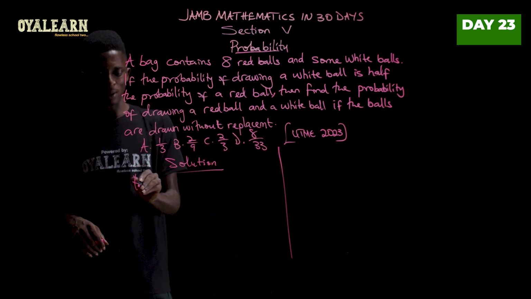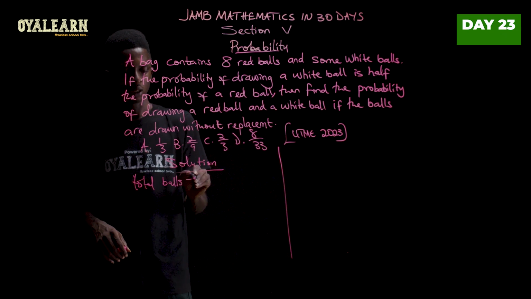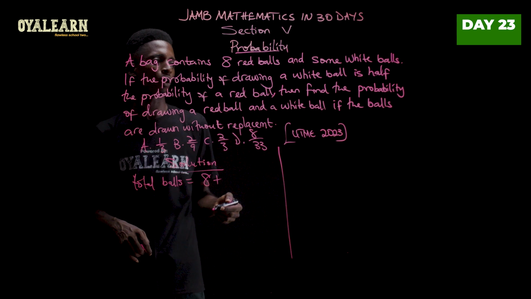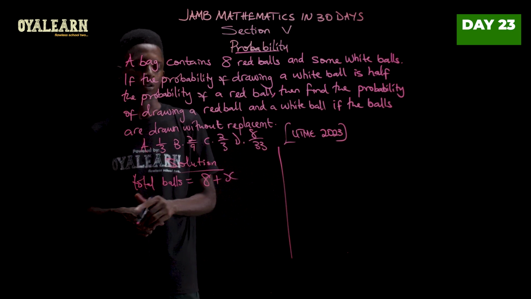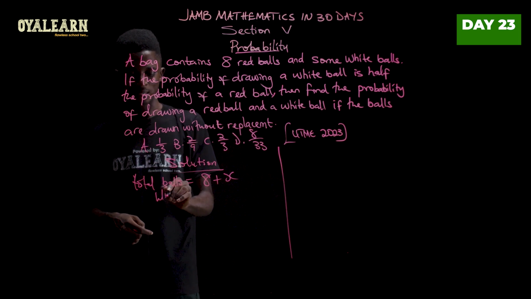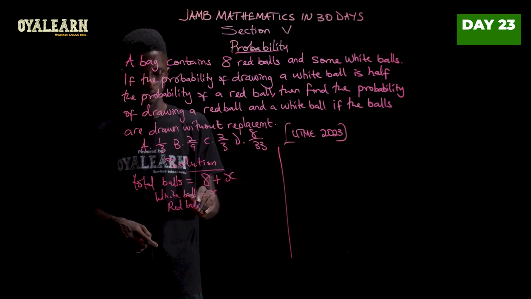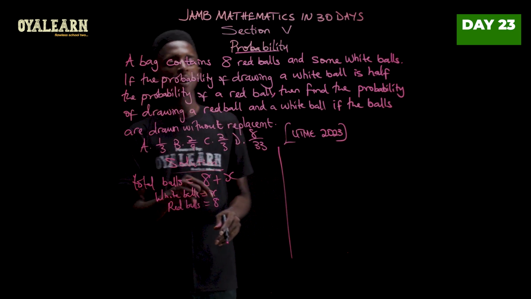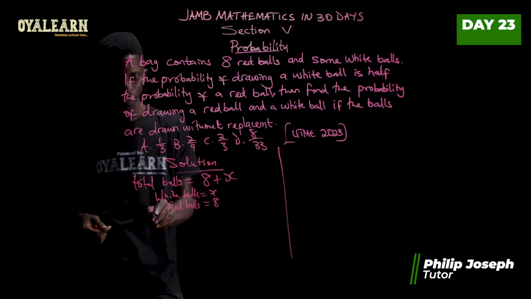Now first, let's start by noting the total number of balls we have. Now we know we have 8 red balls plus a certain number of white balls. So let's call the number of white balls X. So we can go on to say white balls is X and the red balls is 8. Good. So now that we have that drawn out, let's get the probability of each of them.